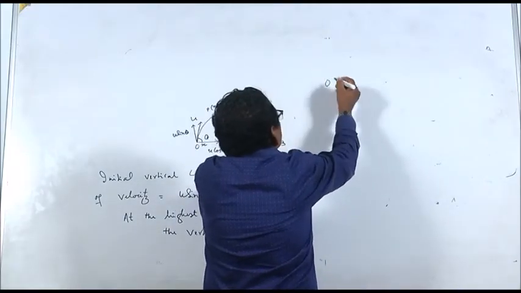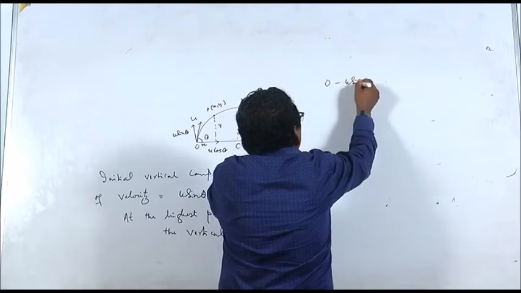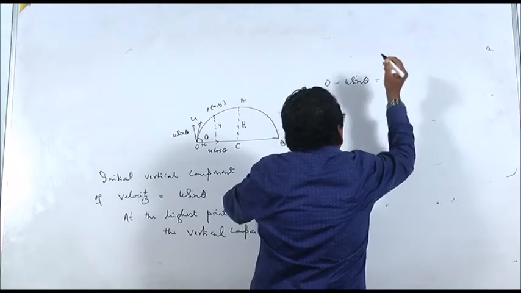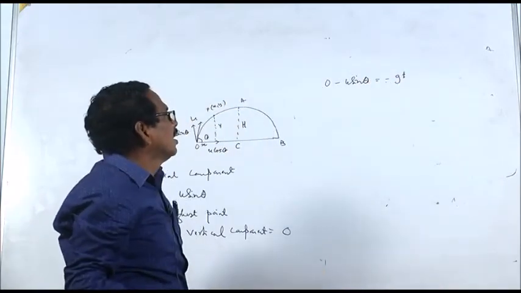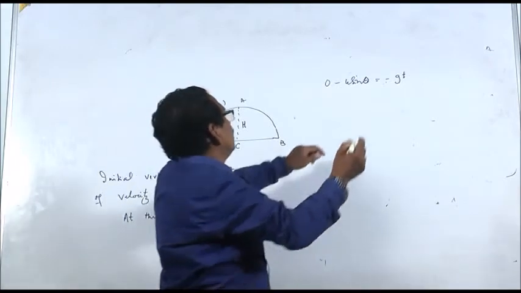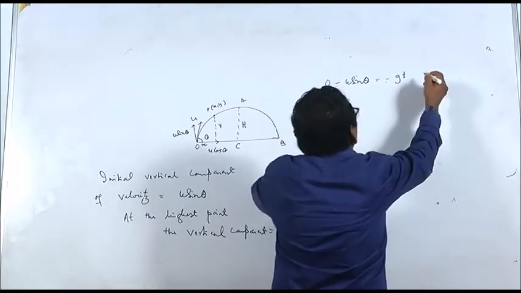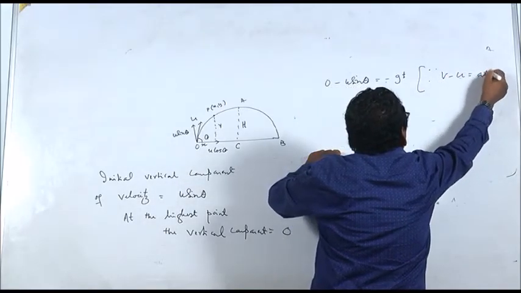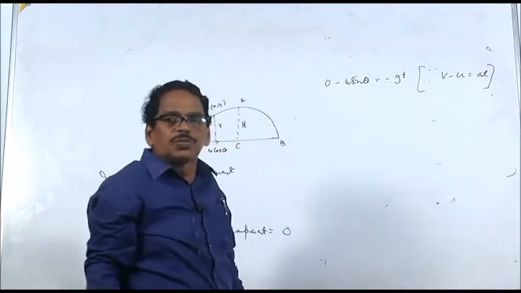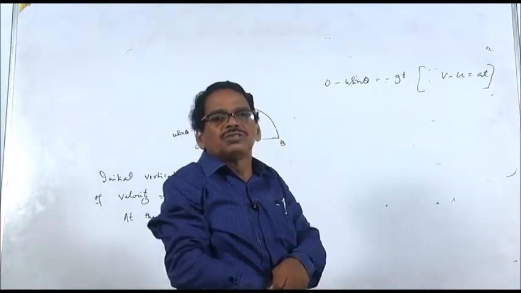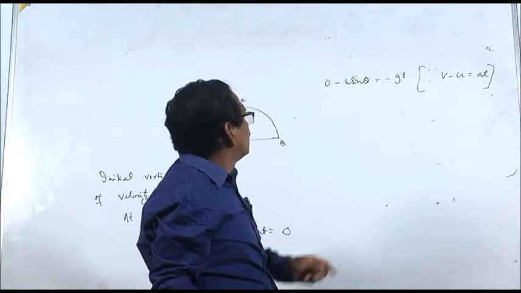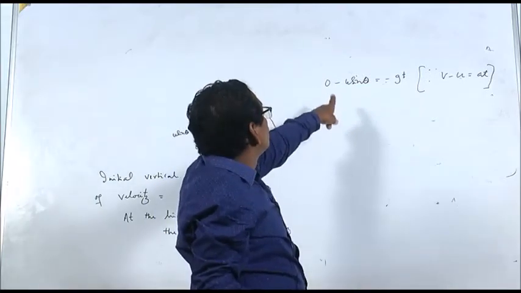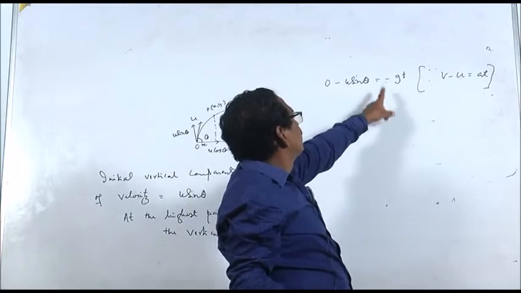0 minus u sin theta is equal to minus gt. Which formula are we applying? V minus u is equal to at. This is the formula V is equal to u plus at. It's a very simple formula which you know from school also. Now I apply that: V minus u is equal to at. V is 0, u is u sin theta, a is minus g, and t.